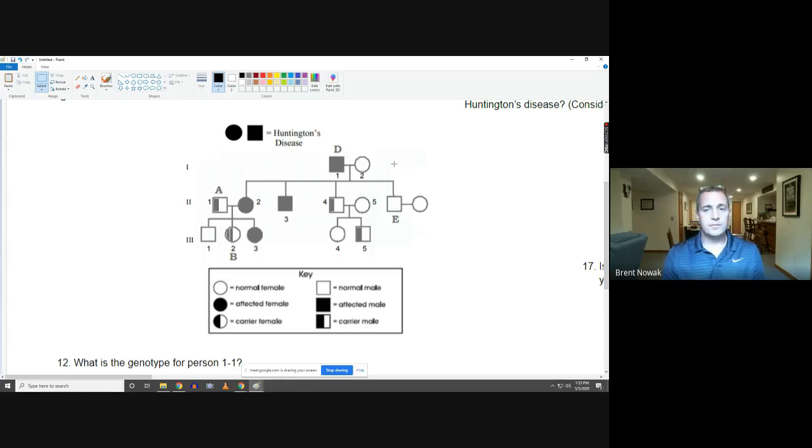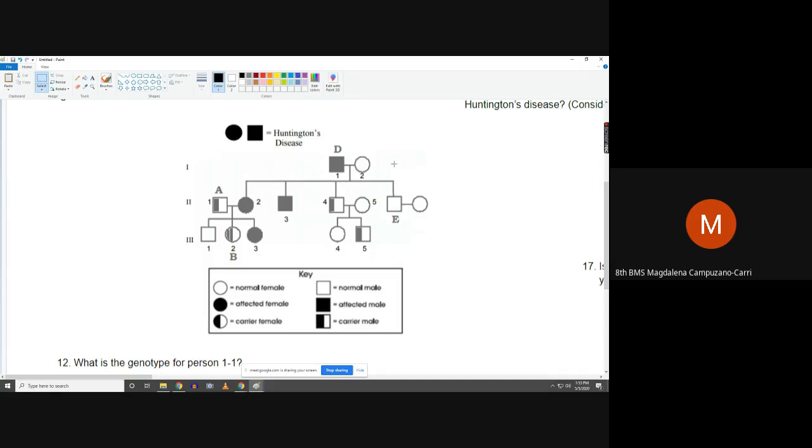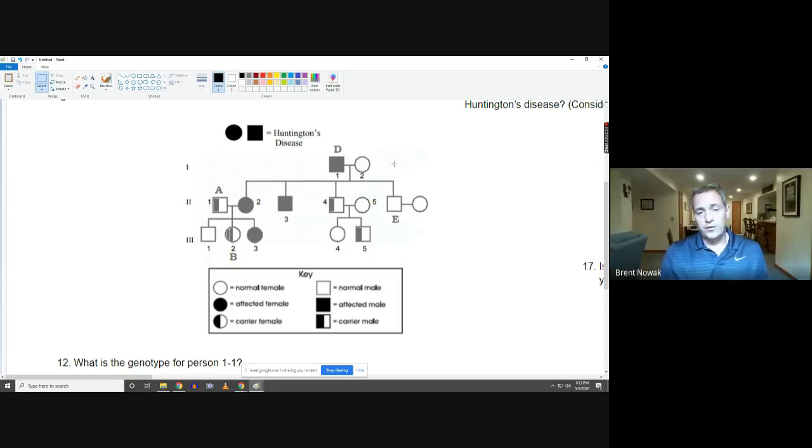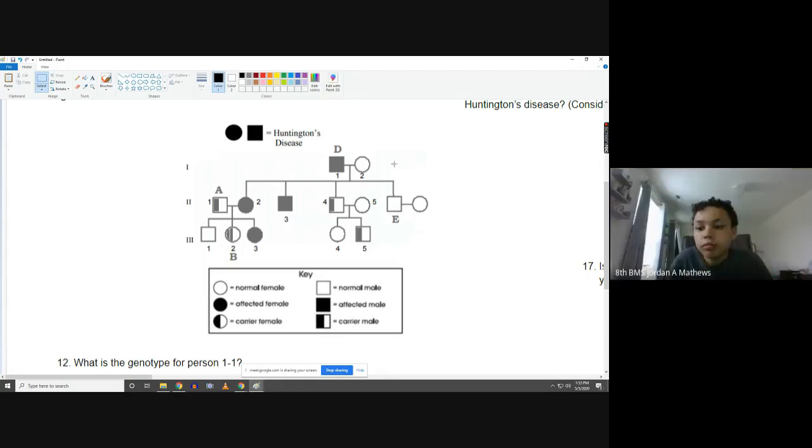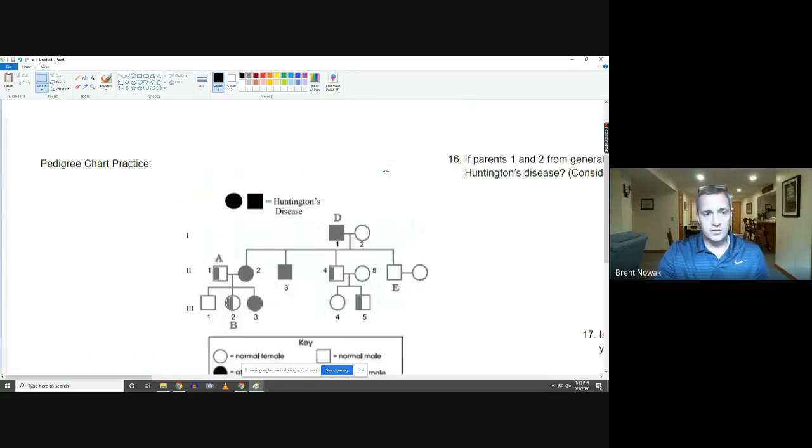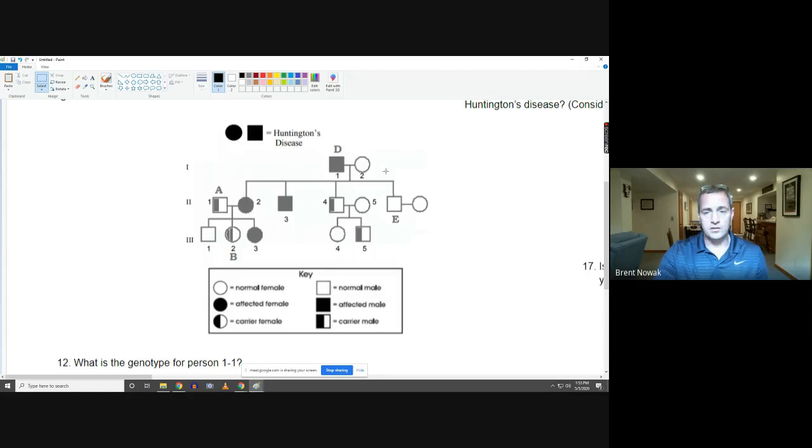You should focus on the first generation. Yeah, and that's always helpful. You should always focus on the people that are affected. Now, this doesn't say if Huntington's disease is dominant or recessive, okay? But usually when we see this, we start focusing on the people that are affected. Does this person have Huntington's disease? Number 1, 2. No.